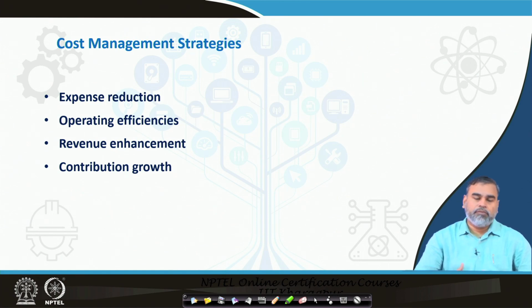So, there are four ways the commercial banks can manage their cost: reduction of expenses, maximizing operating efficiency, enhancing revenue, and how contribution growth can play a significant role in cost management.